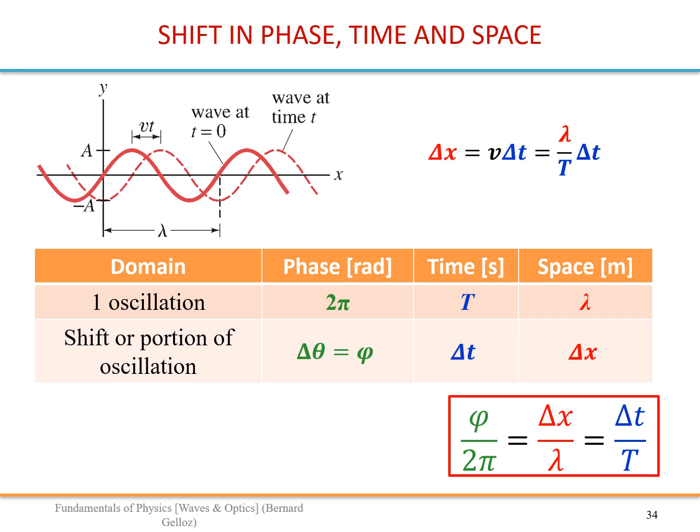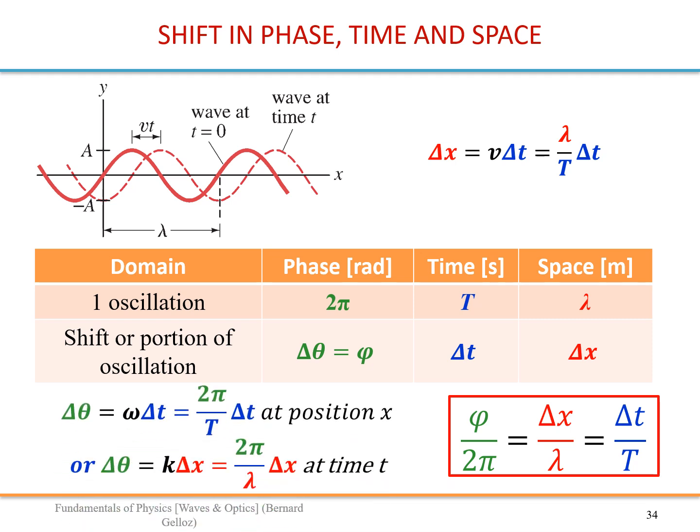Now we just add another ratio, which is also equal to delta x divided by lambda. So it is shown here. This one shows the relationship between phase and time domain, and this one the relationship between phase domain and position.